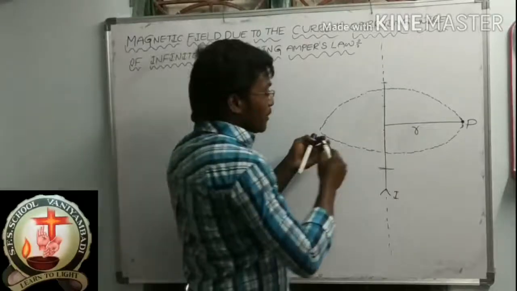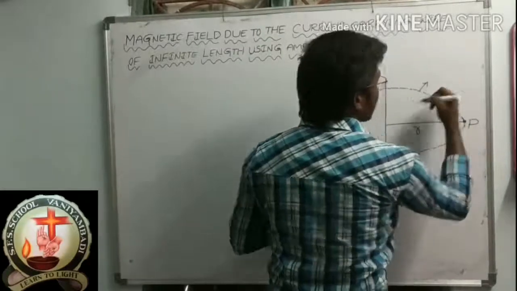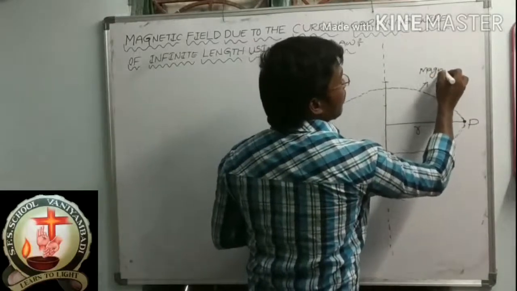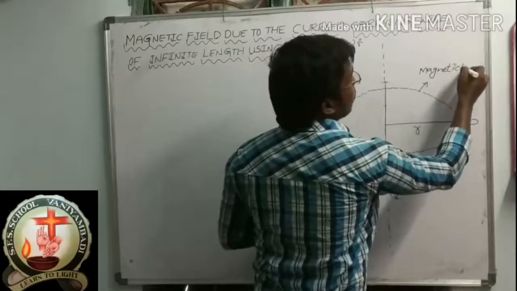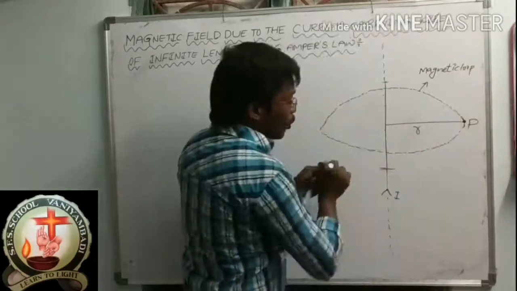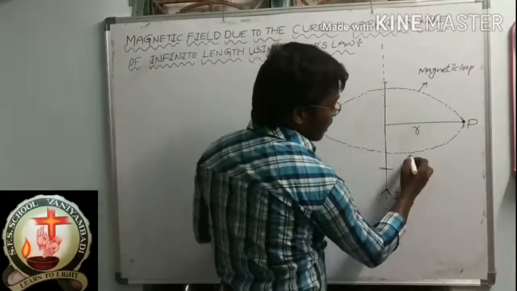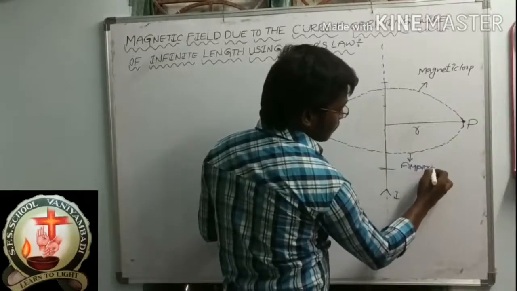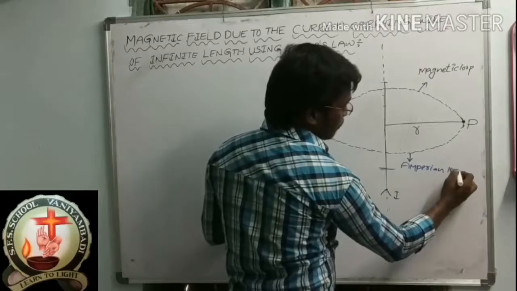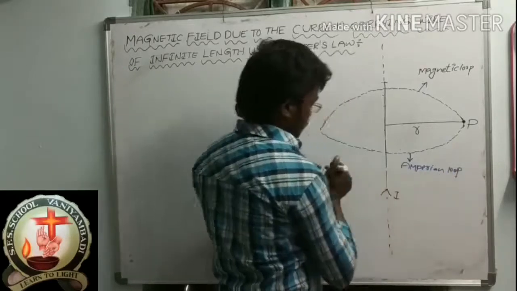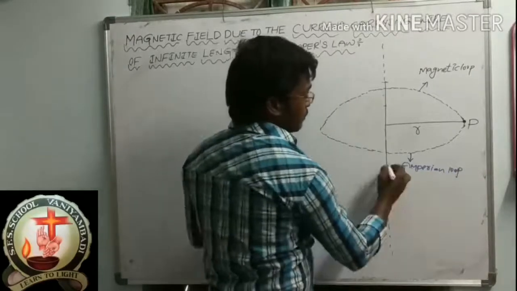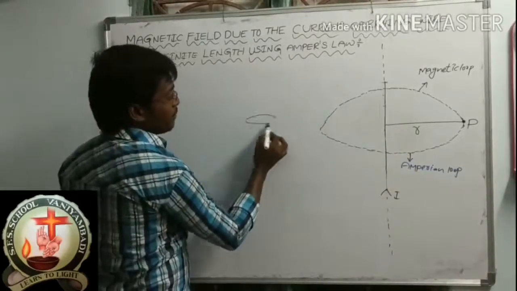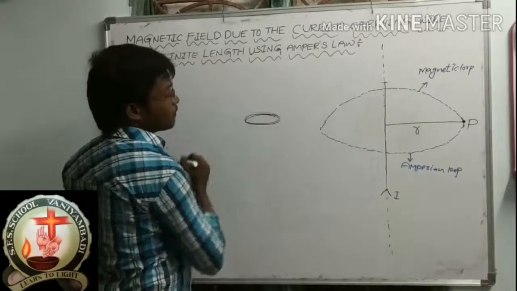So here, this one is the magnetic field line or magnetic loop, and this blue color is the Amperian loop. If you understood, okay. Otherwise, you can write it one by one like this.